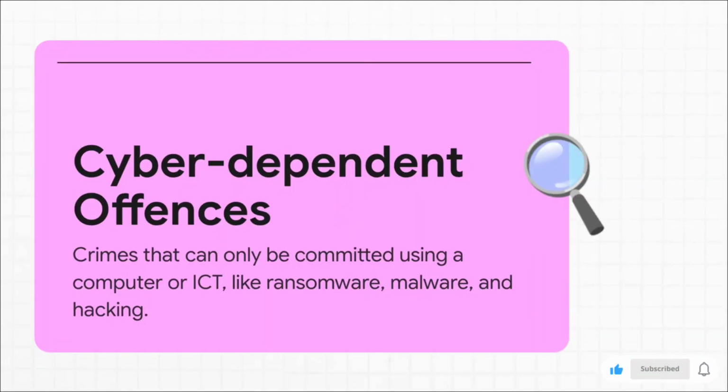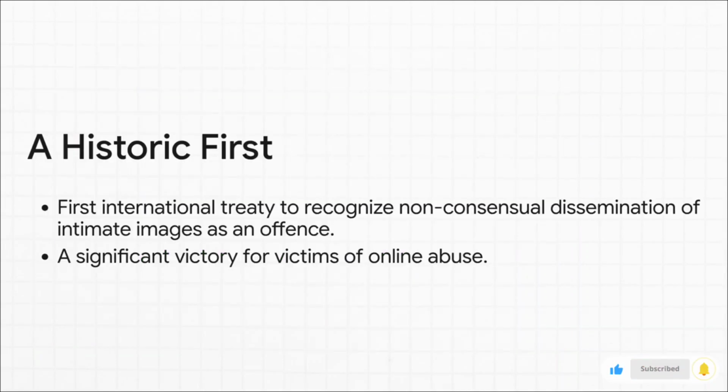First off, the treaty criminalizes a whole range of these cyber-dependent offenses. Basically, these are crimes that literally couldn't exist without computers and the internet. This creates a universal legal standard, making sure that something like a ransomware attack is illegal everywhere, not just in some places. And you need to pay close attention to this. This is a truly unique and landmark feature of the convention. By specifically criminalizing the non-consensual sharing of intimate images, it gives the world a powerful new tool to protect victims of online abuse. It's a huge step forward.